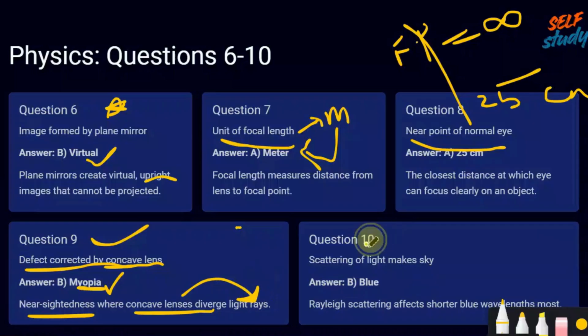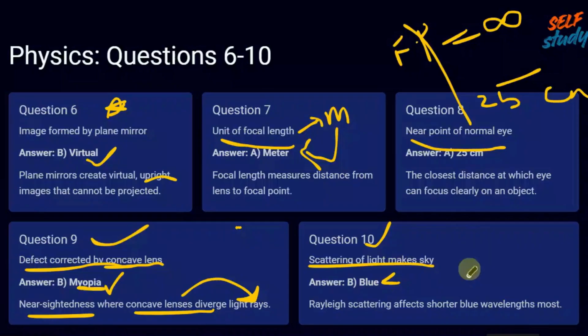Okay, question number 10. Scattering of light makes the sky. Because of the scattering, the sky appears in what color? Blue color. Blue has less wavelength and more scattering. Red has more wavelength and less scattering. You must remember this. Red will not scatter that much, blue will scatter highly, so the sky appears blue.